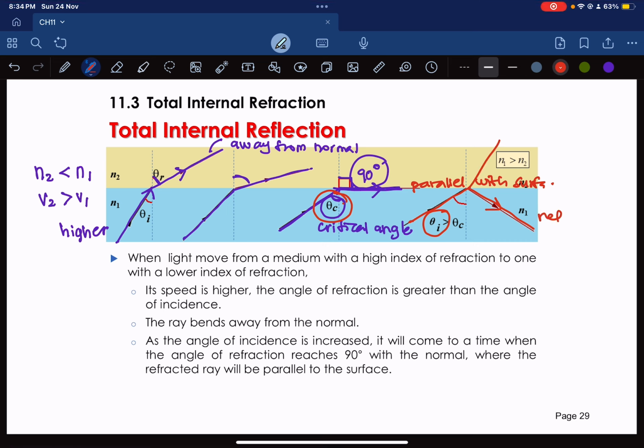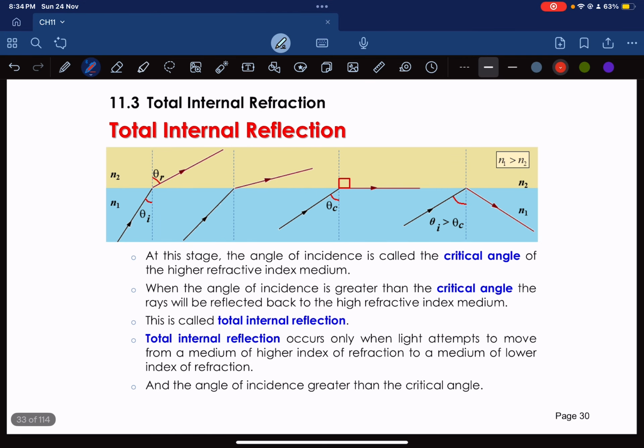Dia terus jadi reflection. Alright, this critical angle is represented as theta C, the angle of incidence at which your angle of refraction is 90 degree. At this angle, light no longer passes into the second medium, no refraction, but travels along the boundary. Dia akan pergi ke tepi.